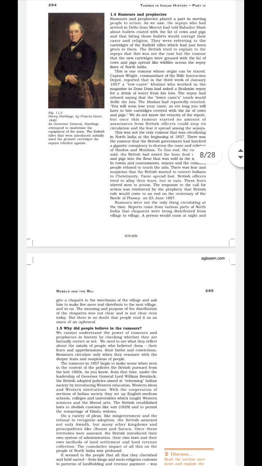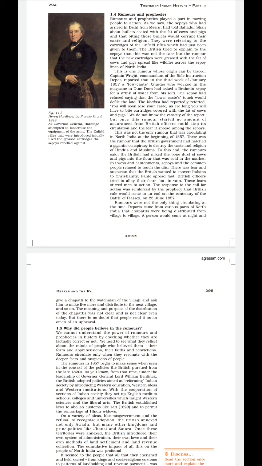Second rumor, we could see that it originated from a low caste. Who was that? It was a Khalasi. He asked a Brahmin sepoy for a drink of water from his lota, and that Brahmin sepoy denied it, and told him, if you touch it, then it would be defiled. That means dushit. That lota water will become defiled. Then the Khalasi said that you are going to lose your caste soon.